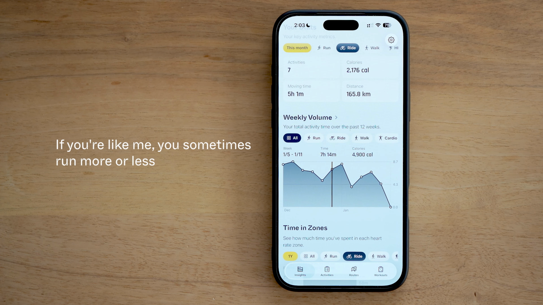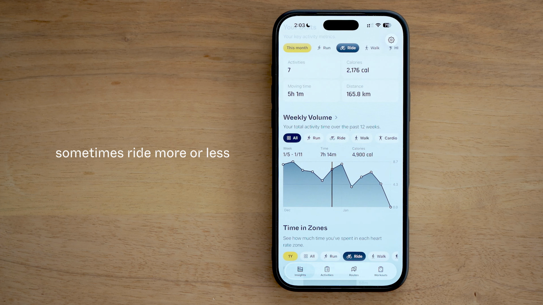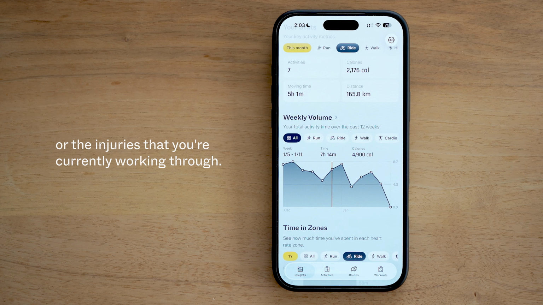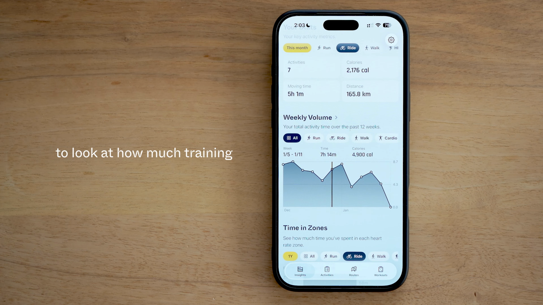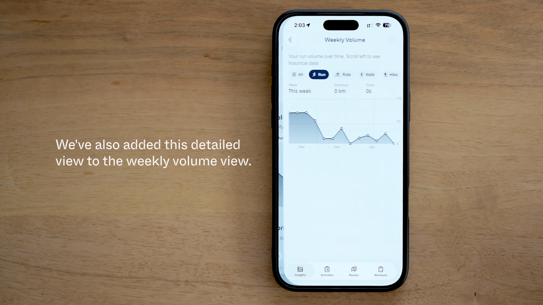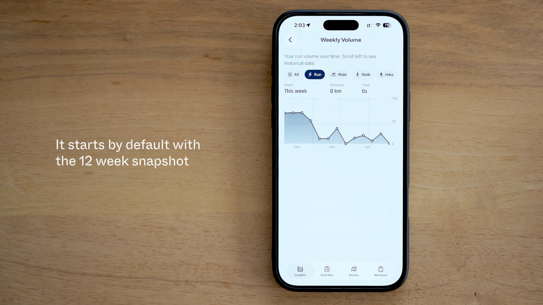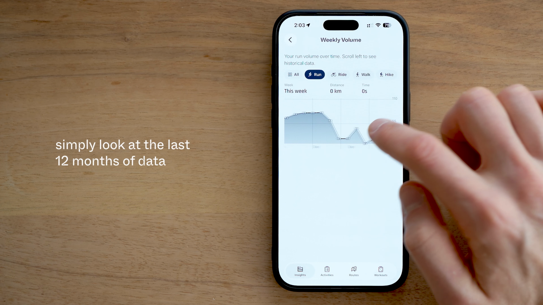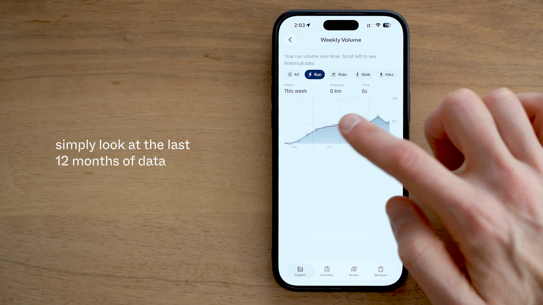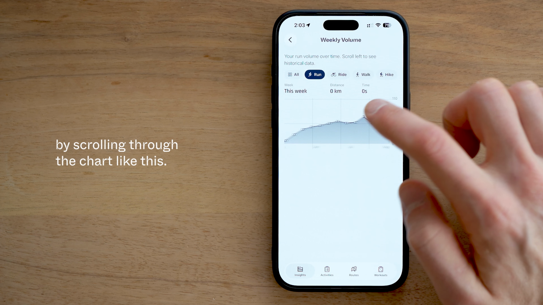If you are like me, you sometimes run more or less, sometimes ride more or less, depending on the weather or the injuries that you're currently working through. And so moving time really is a good way to look at how much training you've really done in a certain time. We've also added this detailed view to the weekly volume view. It starts by default with the 12-week snapshot, but now you can simply look at the last 12 months of data by scrolling through the chart like this.